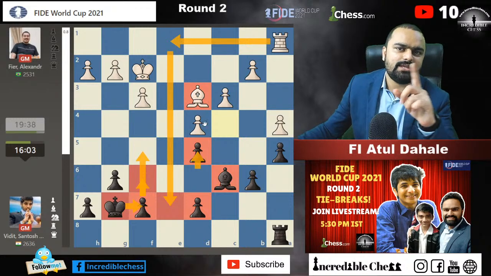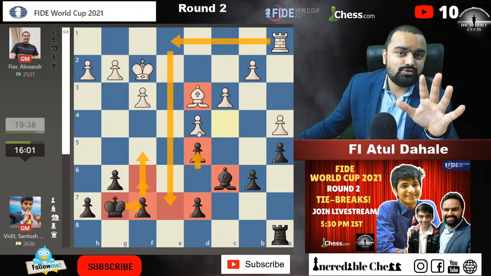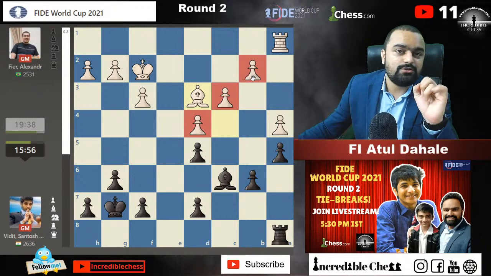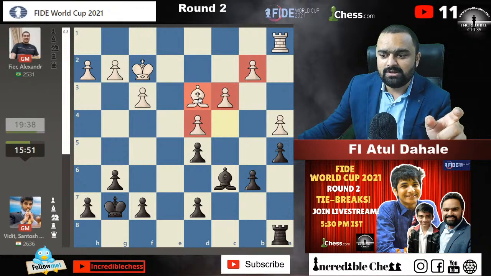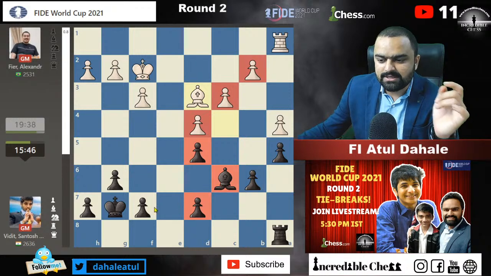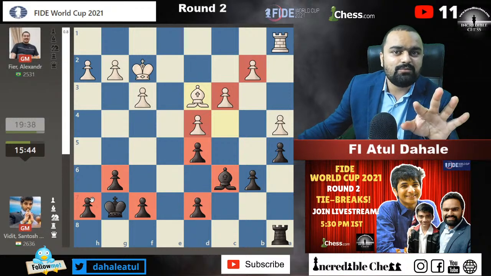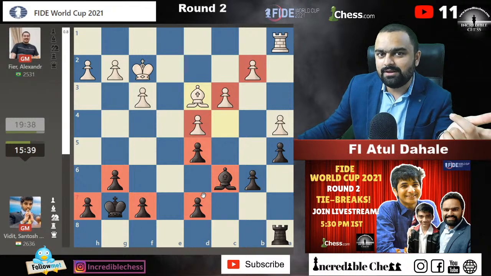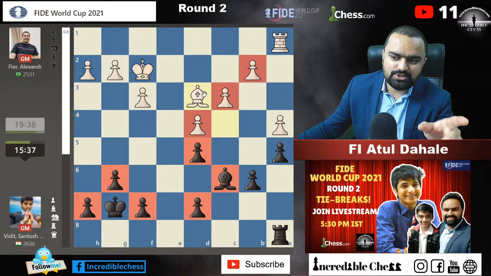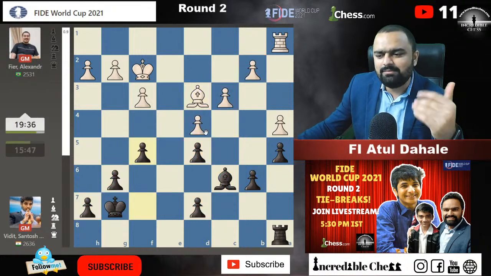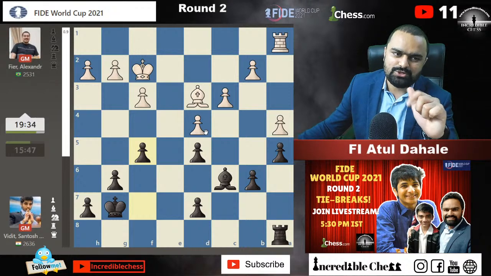I'll tell you one thing about bishops. Whenever you have bishops on the board, you need to pay attention to the pawn structure. The more pawns you have on the same color as your bishop, the more restricted your bishop will be. Here black has the light square bishop and his pawns are on the light squares. What you need is for your pawns to be on the opposite color of your bishop. White's bishop is on the light squares while the pawns are on the dark squares, so white is a little bit better, I'd say, in terms of the bishops.